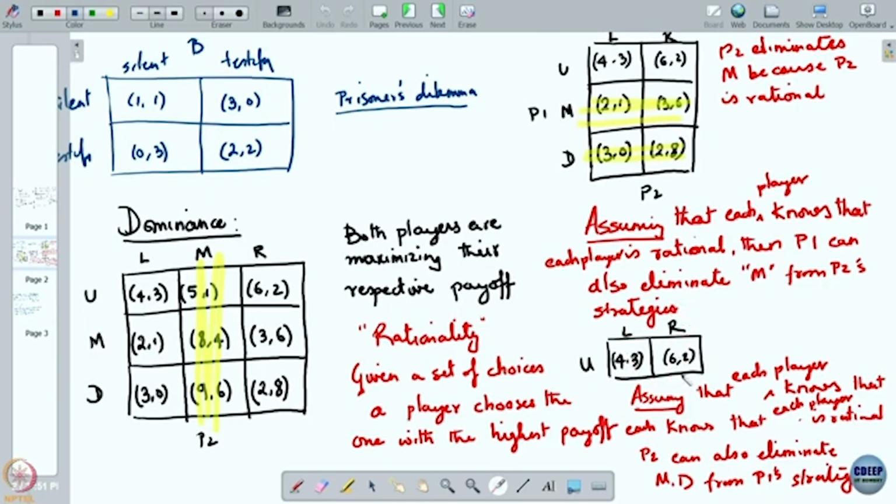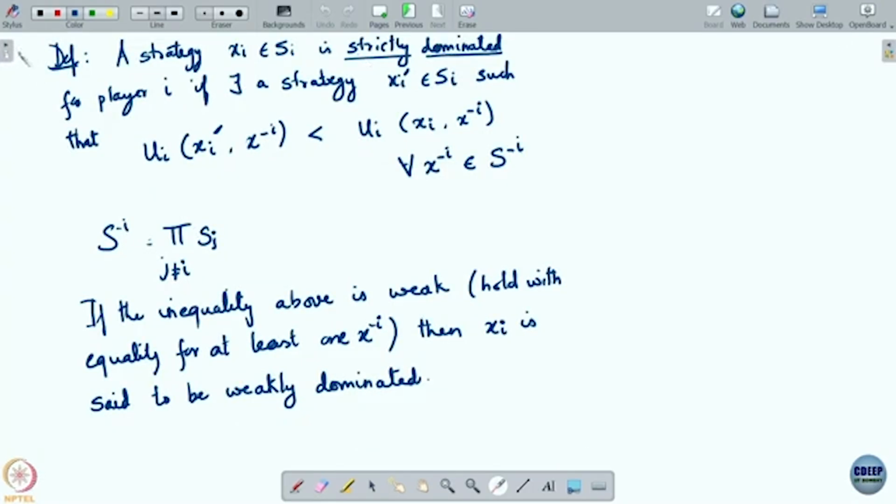You can eliminate R. So for the sake of recording, I'll repeat this. In this case, if you do one more level of assumption and eliminate the strategy R for player 2, what you are left with is just the strategy L for player 2 and a payoff of 4, 3. And you can show that 4, 3 is in fact the Nash equilibrium, and in fact the only Nash equilibrium of this game. So this was our definition of a strictly dominated strategy.